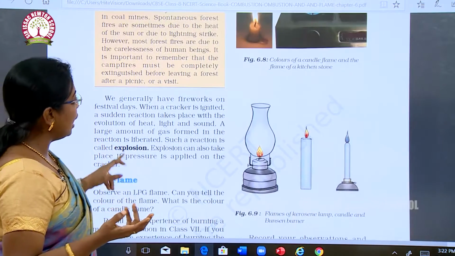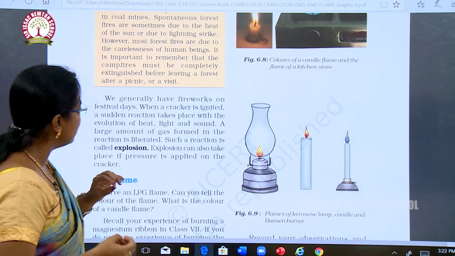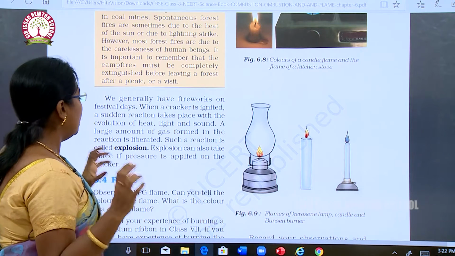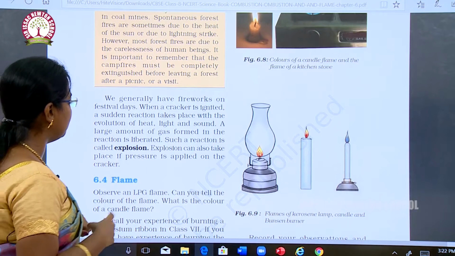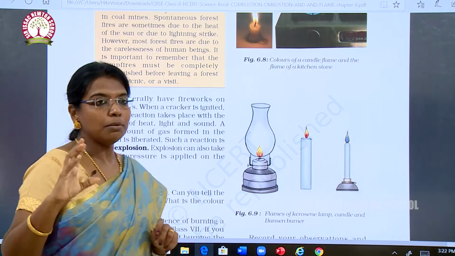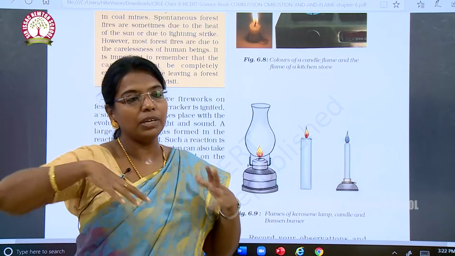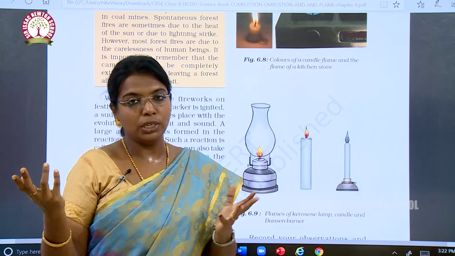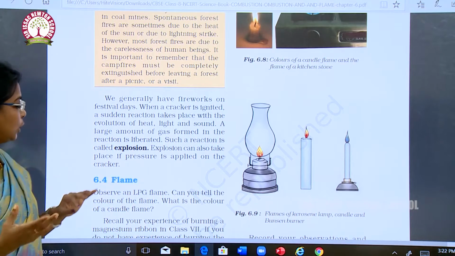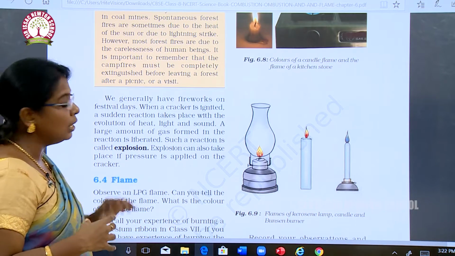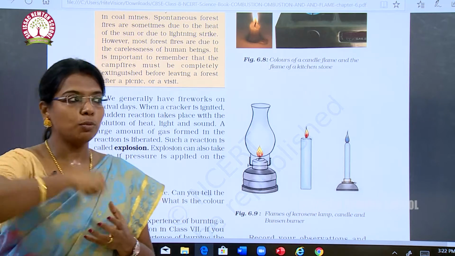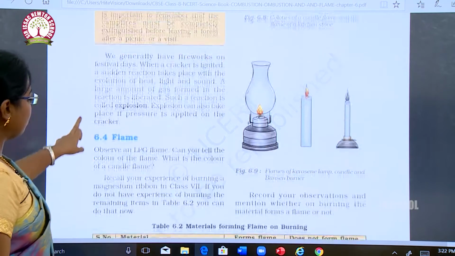Okay, we generally have fireworks on festival days. When a cracker is ignited, a sudden reaction takes place with the evolution of heat, light and sound. A large amount of gas is formed and the energy is liberated. Such a reaction is called an explosion. Okay, in Diwali times we fire crackers and they explode loudly. Explosion can also take place if pressure is applied on the cracker. Because of the pressure applied on the crackers, the explosion takes place.